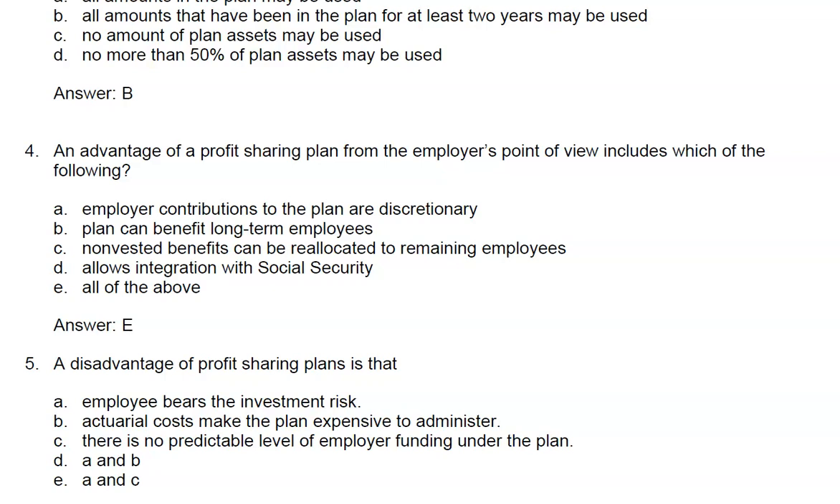Question 5. A disadvantage of profit-sharing plans is that A. Employee bears the investment risk. That is true. B. Actuarial costs make the plan expensive to administer. No, that's false. There are no actuarial costs involved. C. There is no predictable level of employer funding under the plan. That is true because it is up to the employer whether they wish to contribute to a profit-sharing plan. Therefore, the correct answer is E, A, and C.